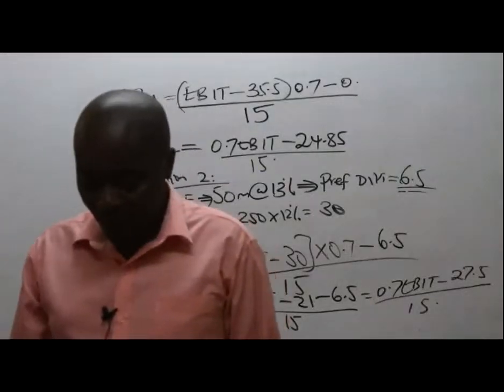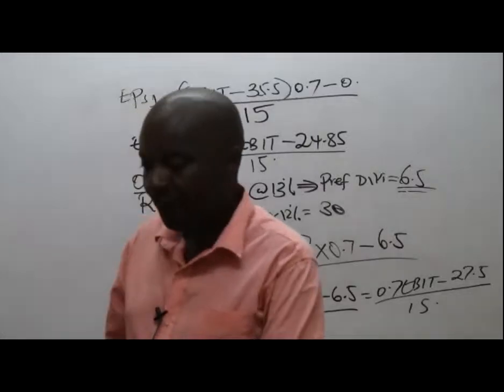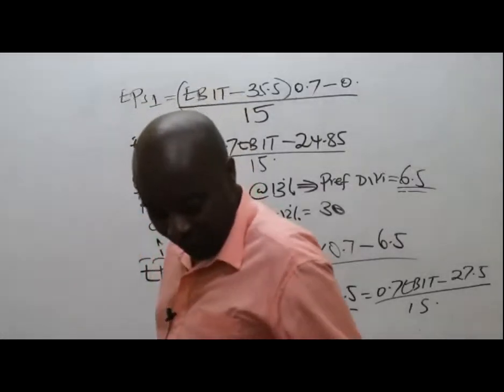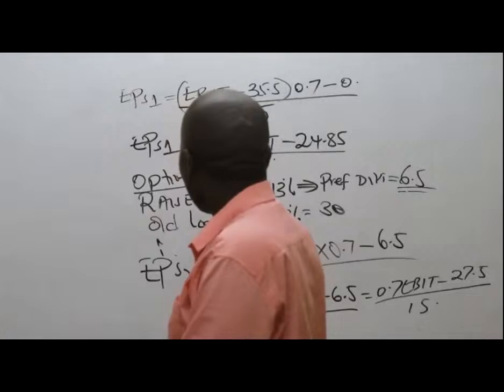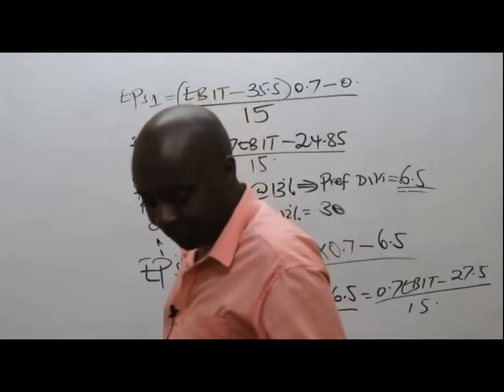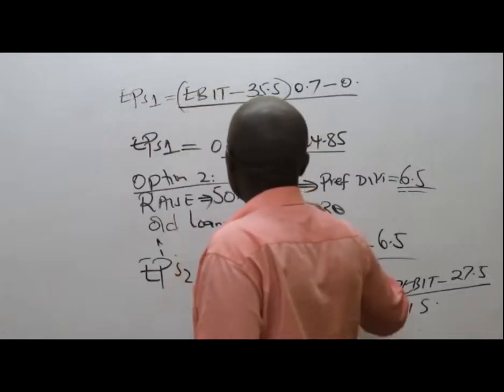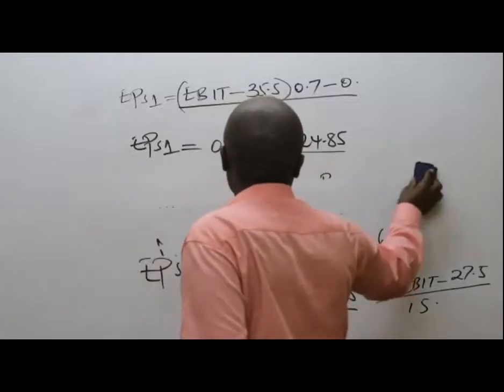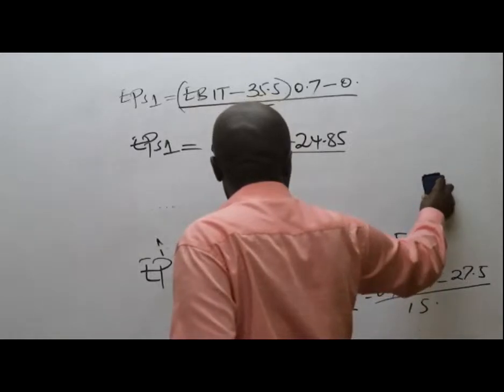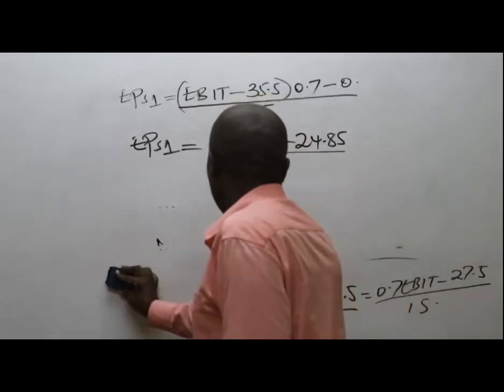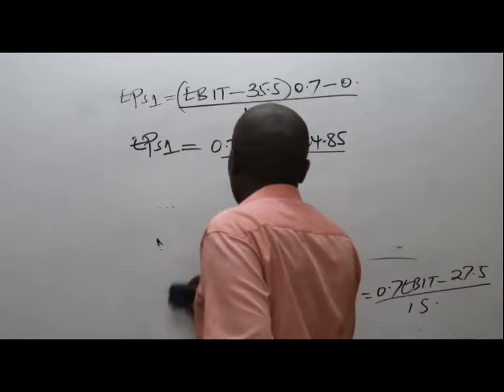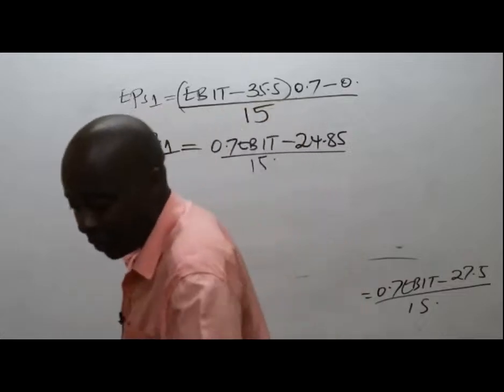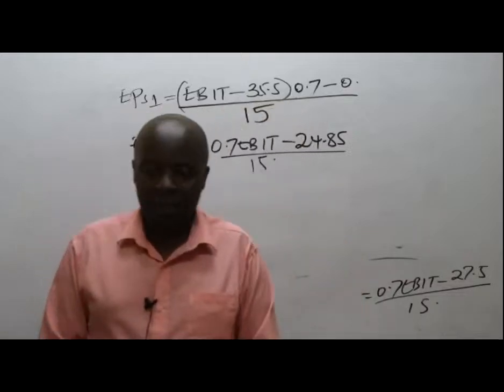What they're telling me is that for option number 3, this is EPS2.